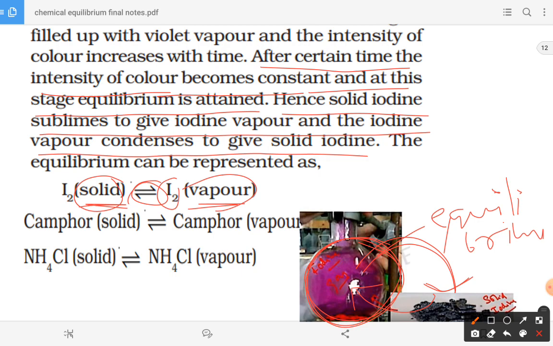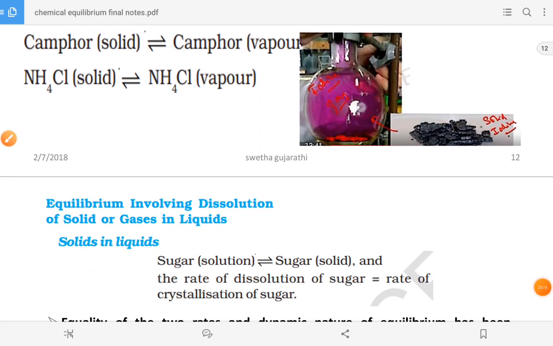Like that you can see another example, camphor. Camphor in the solid and camphor in the vapor state. So here we have solid and vapor equilibrium. Like that you can see ammonium chloride as a solid and ammonia in the vapor. This is also one example for solid and vapor equilibrium. Now let us see the next example here.